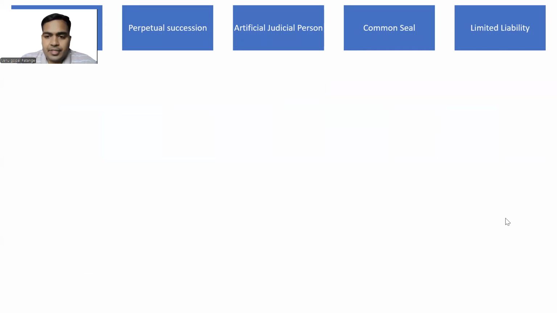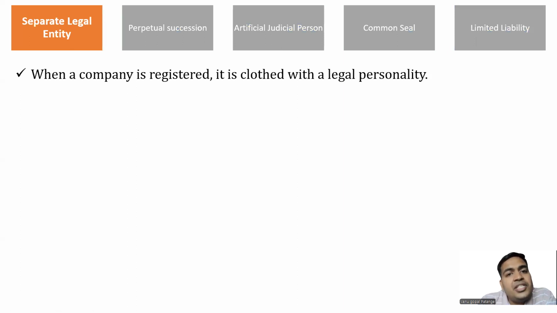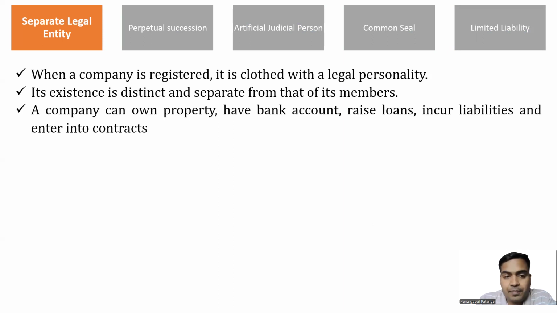So let us discuss separate legal entity. When a company is registered, it is clothed with a legal personality. The moment it is registered, the day it is registered, the company is born. So the day it is born, it has its own existence. It is clothed with legal personality. We call that the corporate veil. Its existence is distinct and separate from that of its members. So owners are different, the organization or the company is different.